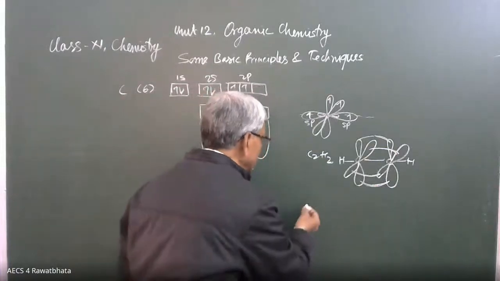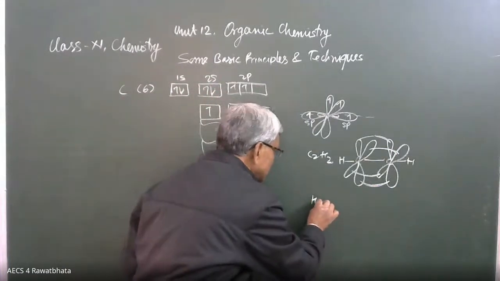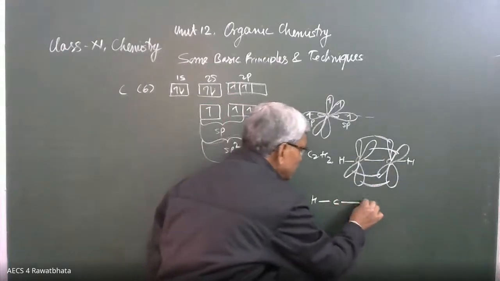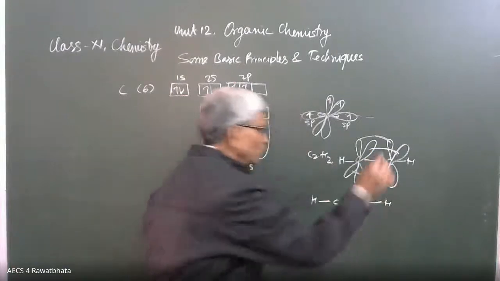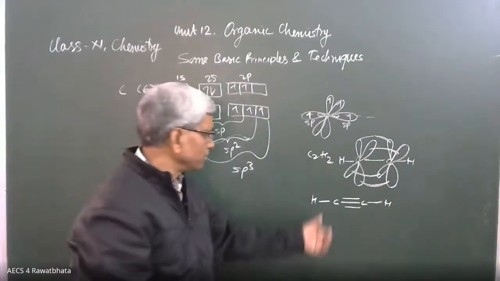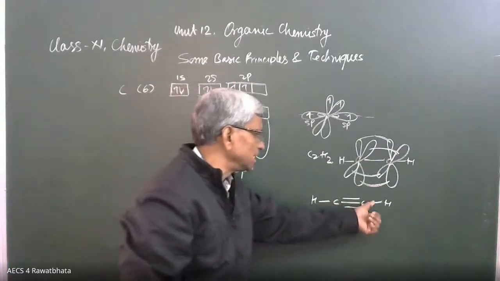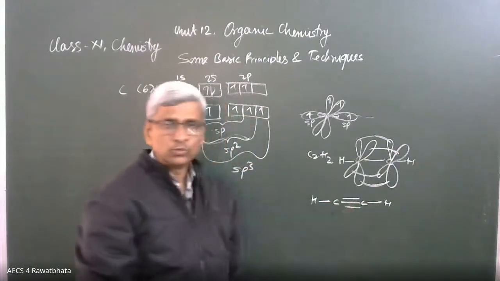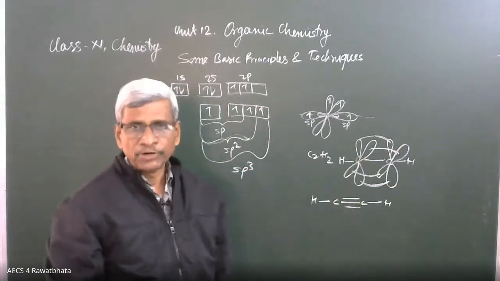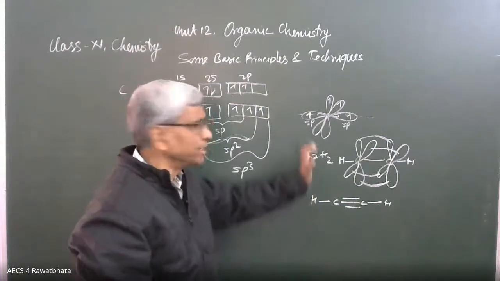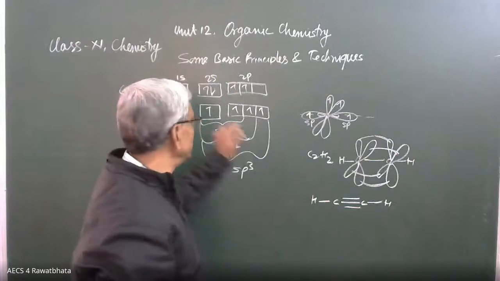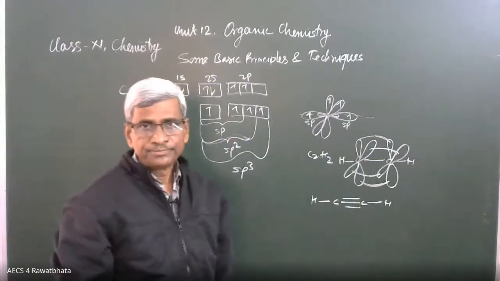Then we can draw the structure like this: H-C, bond C, bond H. Here is a pi bond, here is also a pi bond. Number of sigma bonds 1, 2, 3 and pi bonds 1 and 2. These many sigma and pi bonds are present in this compound. So as per the need of the organic compound, hybridization is decided in the carbon. Okay, better?